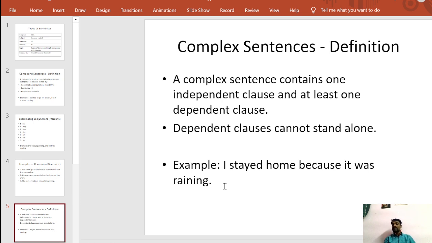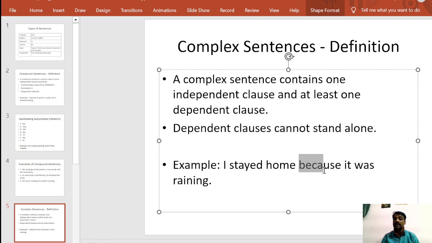Here "I stayed home" is the independent clause, and "because it was raining" is the dependent one. We can say, "I stayed home when it was raining." So here also we can use some conjunctions. We call them subordinating conjunctions. So you have to use subordinating conjunctions to make the sentence give complete meaning. That is what a complex sentence is.